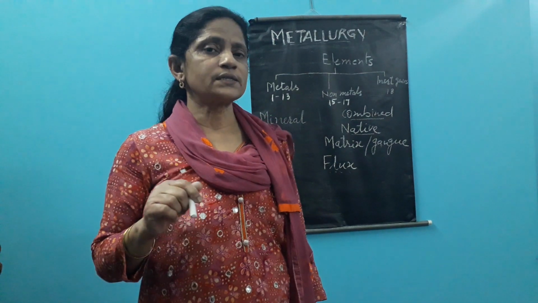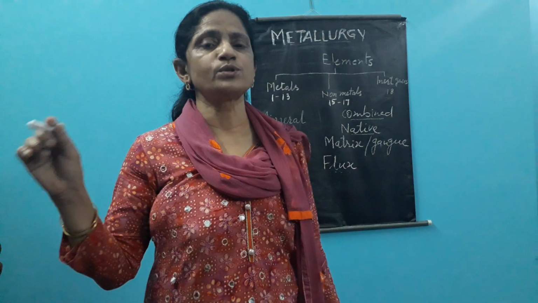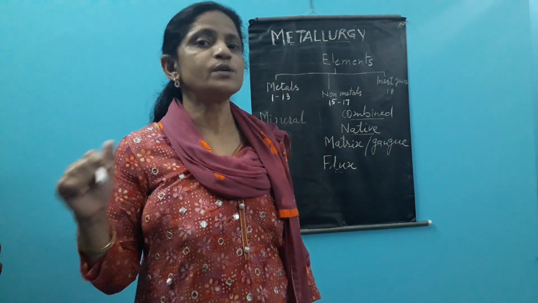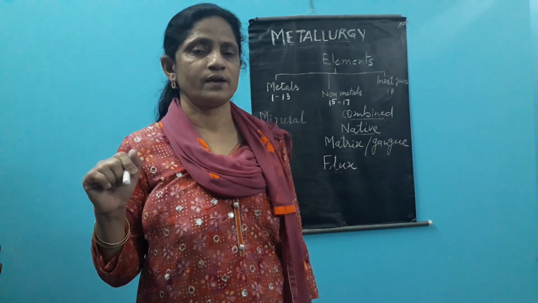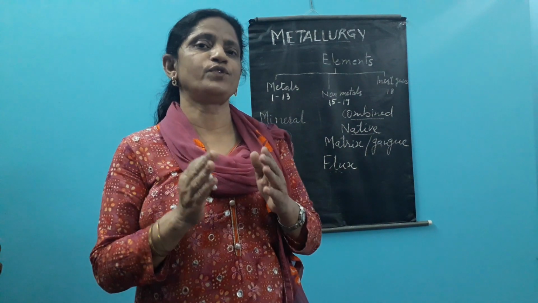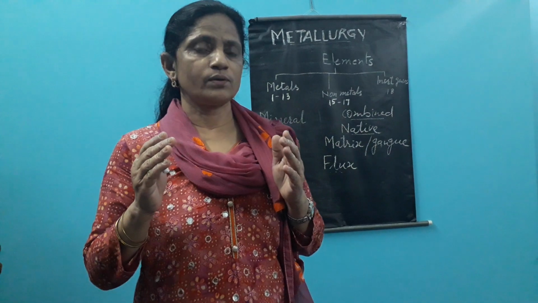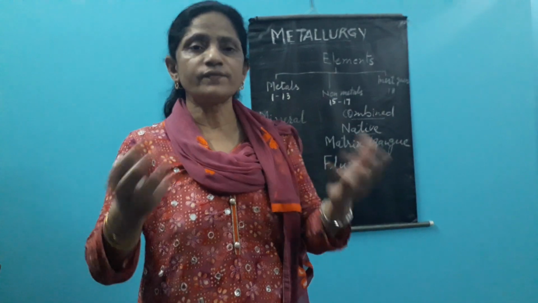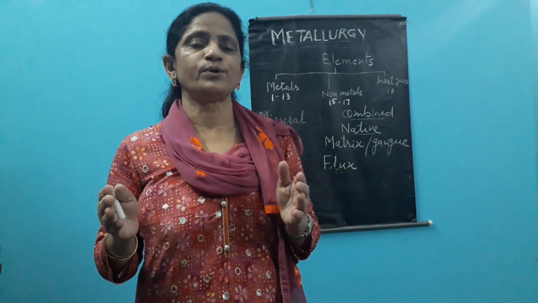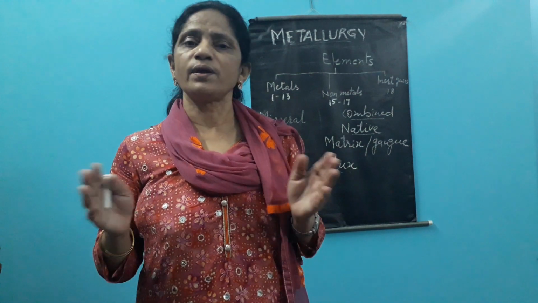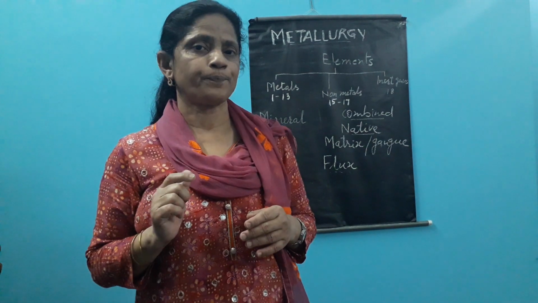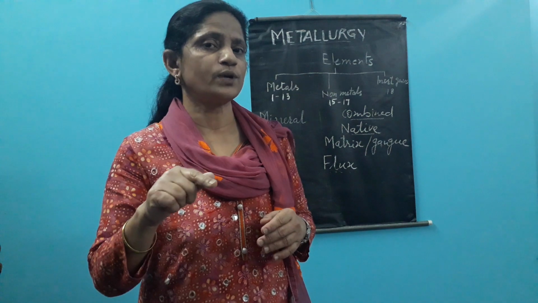Now this flux chemically reacts with those impurities, especially the fused impurities. What we do is, first we minimize the impurities by some physical means, and after that the remaining matrix we remove by adding some chemical. That chemical which we are adding is known as flux.